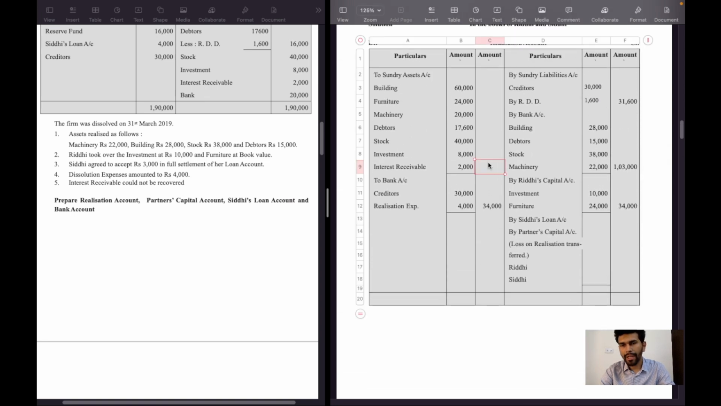Now let's calculate the total. First we have to bring all the amounts from the inner to the outer column.